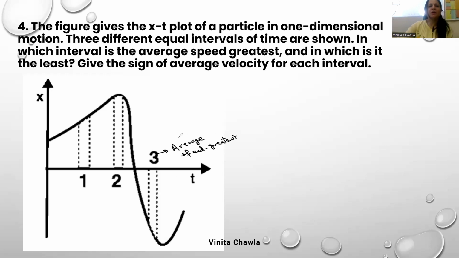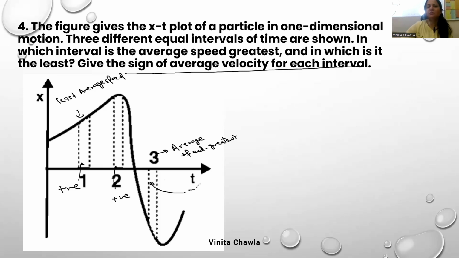And in which interval is the average speed the least? First. Give the sign of average velocity for each interval. For first, it is positive. For second, it is positive. Yes. And for third, it is negative.